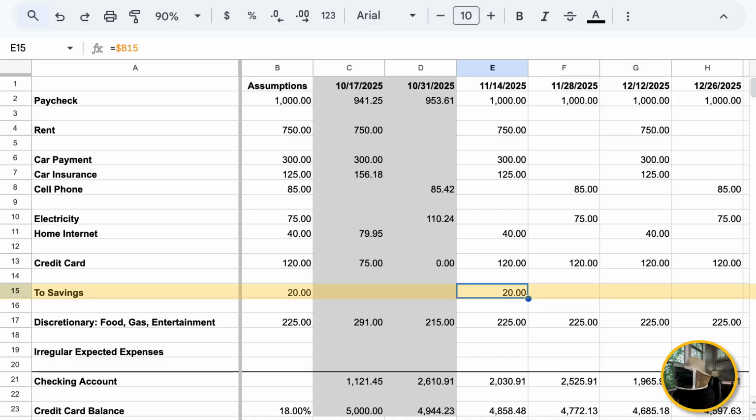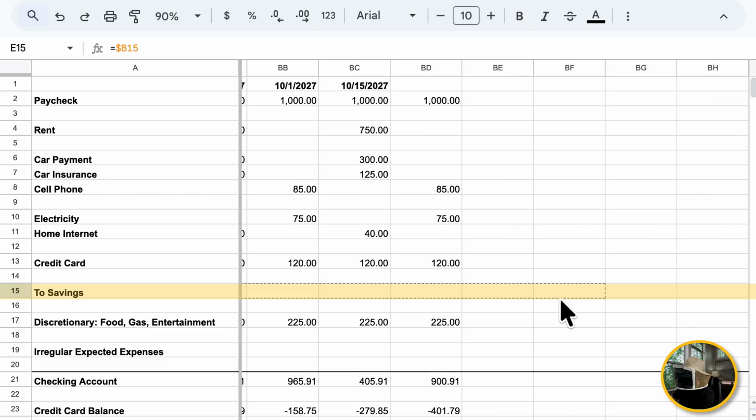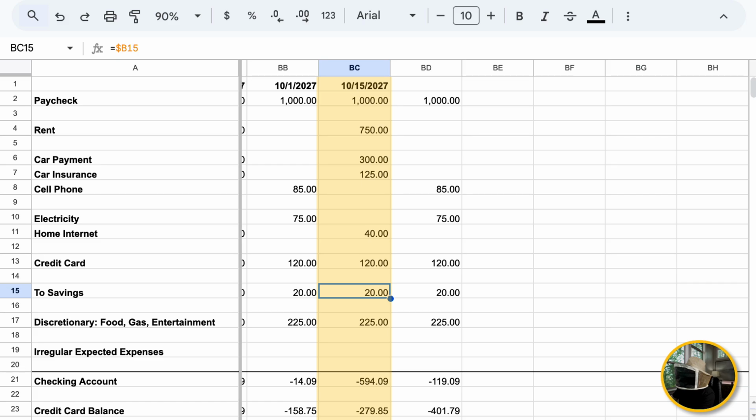I'm going to take the blue dot in the corner of E15 and I'm going to drag it all the way to the right to copy that formula. I'll drop it here so that the formulas are all copied out all the way to October of 2027. So now we're putting $20 into savings the whole time. And you'll notice down here, our checking account went negative. Why did that happen? Let's go all the way back to the left.